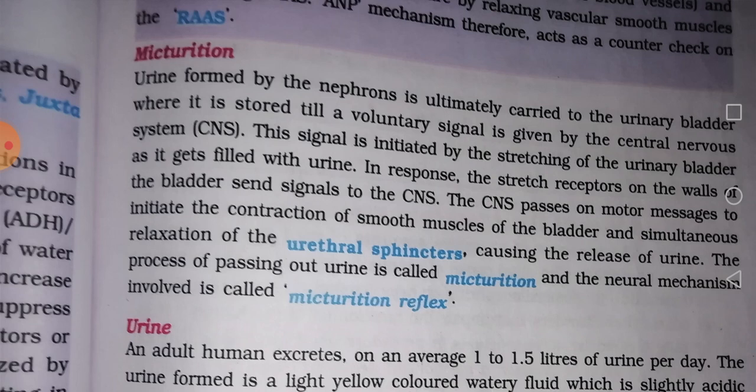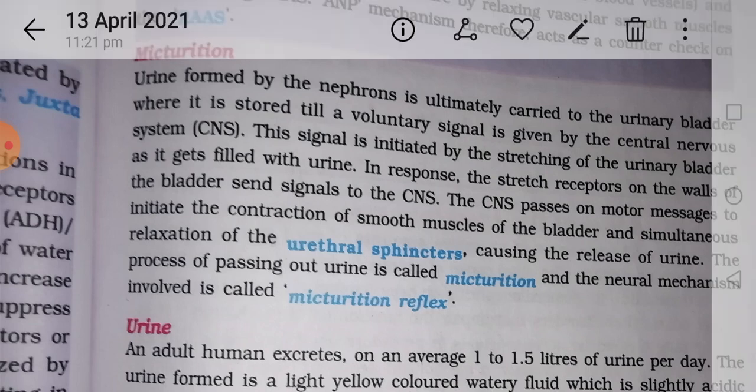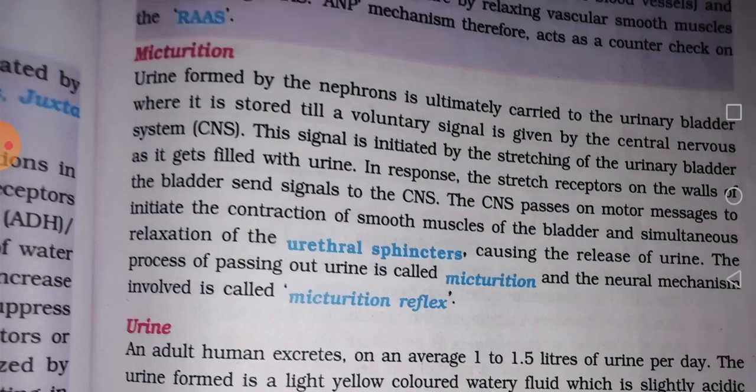Whatever it may be, the overall meaning is that the process of passing out urine is called micturition. Whenever you want to pass urine, it is called micturition. Micturition means the process of passing out of the urine.